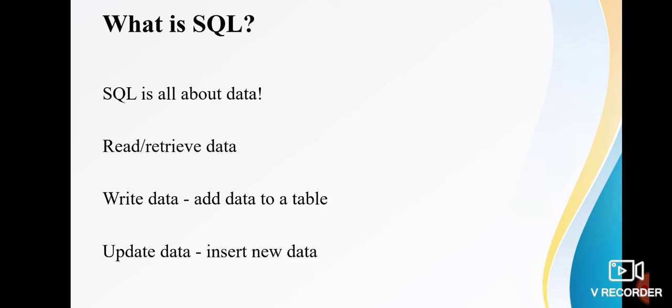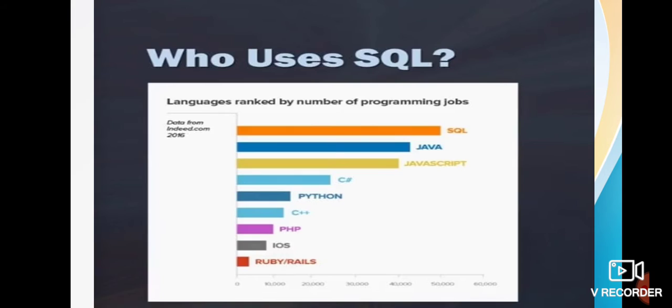SQL is also used as a way to write data in a database. So if we need to write data in a table or insert new data, we can use SQL as a means to do it. And finally, it's used to update and insert new data. As we can see, SQL has a really simple design. It's very contained in what it's able to do, which is read, write, and update the data.